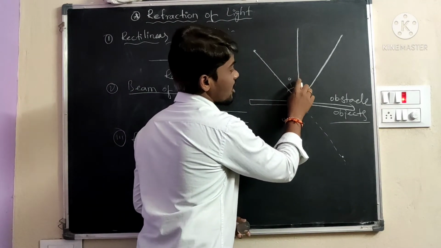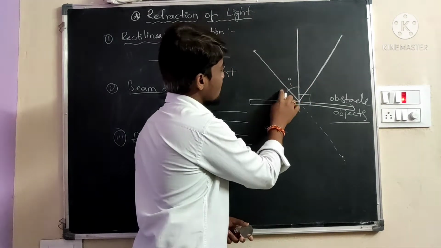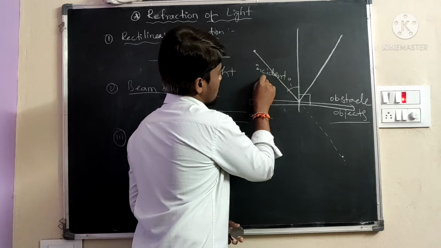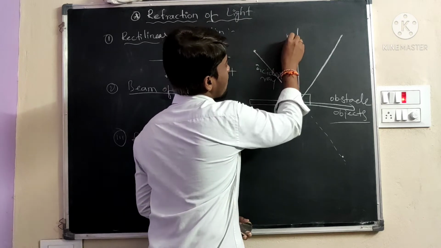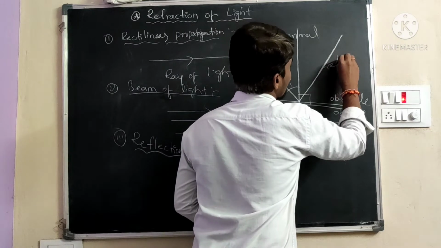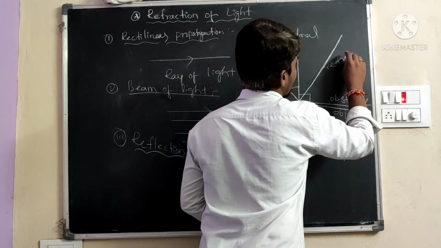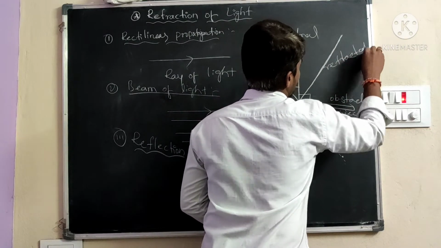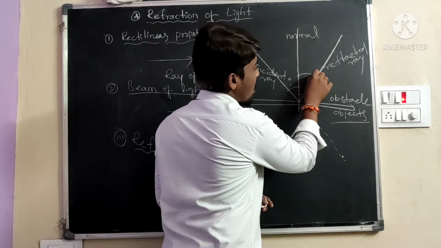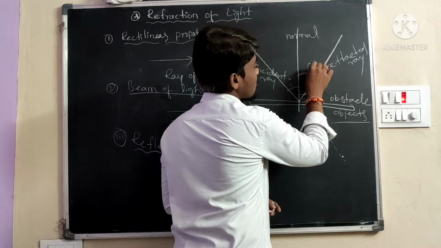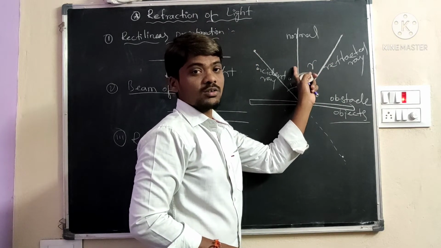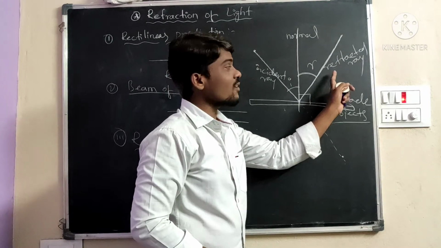The angle between the normal and the incident ray. This is the incident ray. This is the normal line. And this is the reflected ray. This is the angle of reflection. The angle between the normal and the reflected ray is called the angle of reflection.